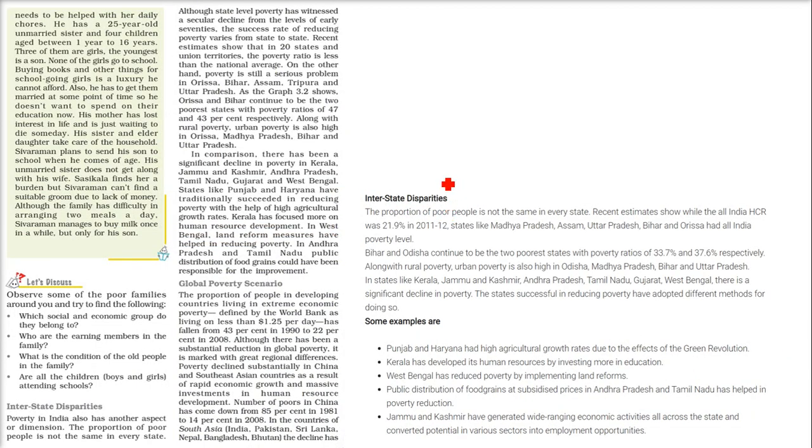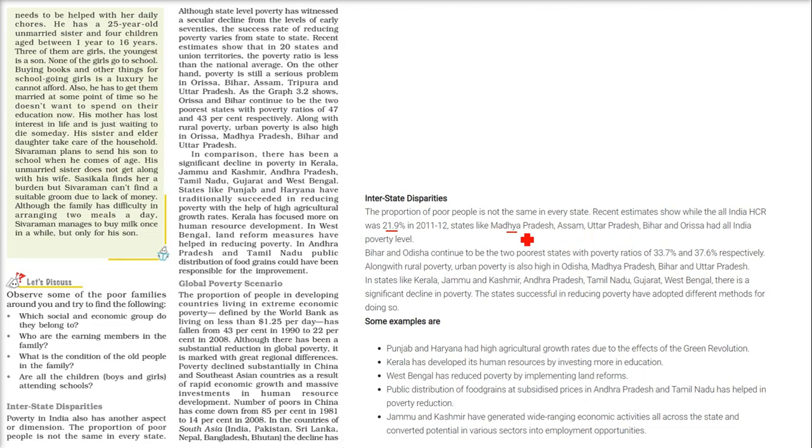We have different states, 28 states right now. So there are interstate disparities as far as poverty is concerned. The proportion of poor people is not the same in every state. Recent estimates have shown that while the all India poverty ratio was 21.9% in 2011-12, around 22%, states like Madhya Pradesh, Assam, Uttar Pradesh, Bihar and Odisha are all above that level.